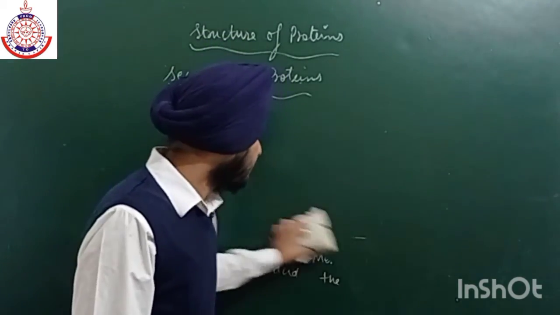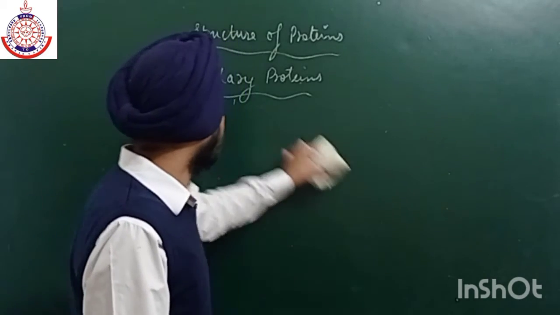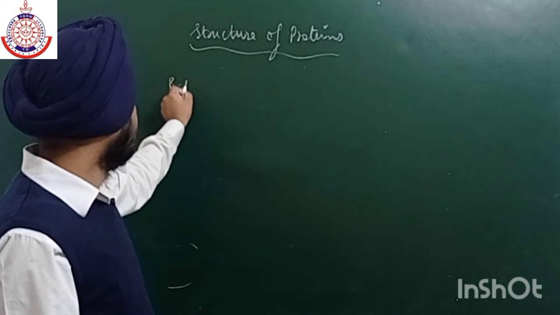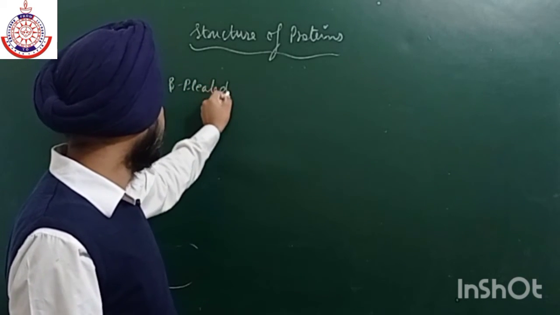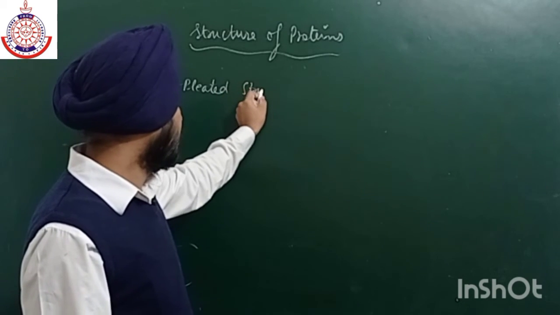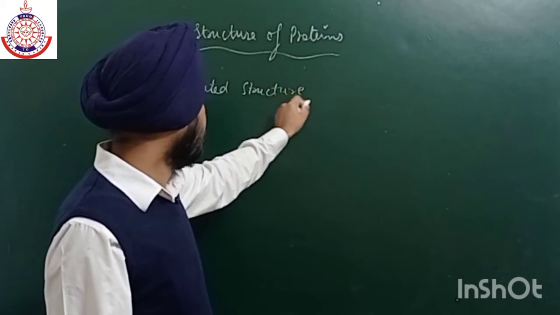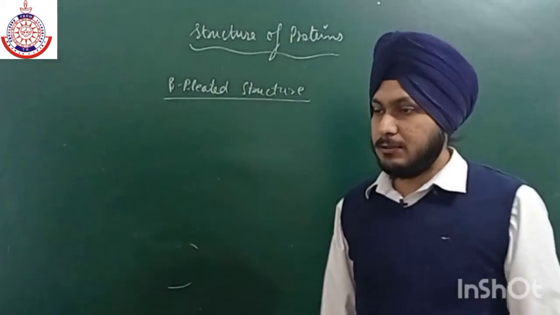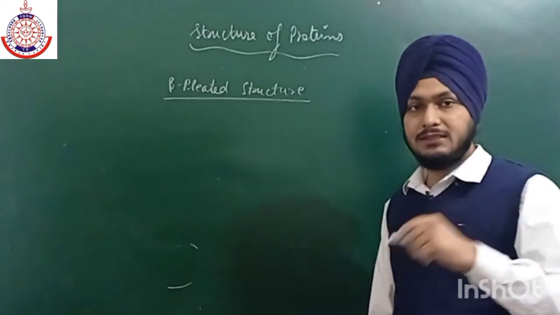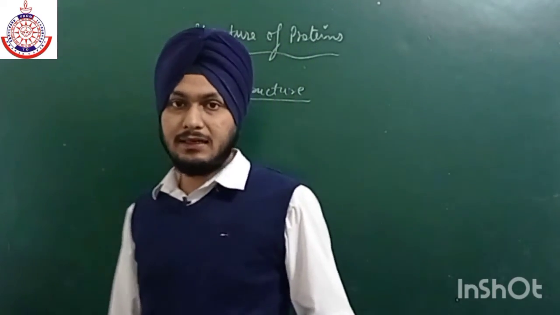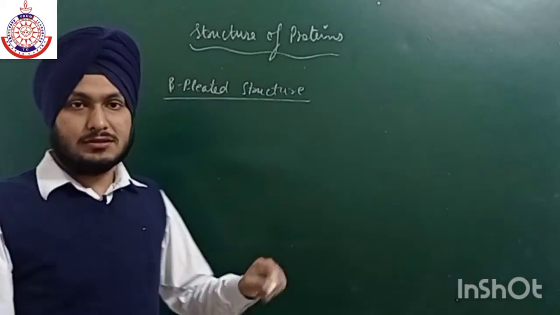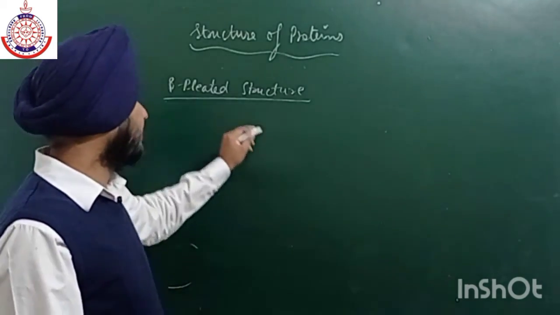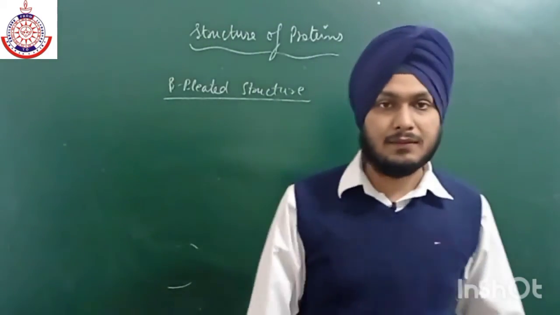In this, a large number of simple polypeptides are arranged in such a way, as in the primary structure we have the straight chain, the simple amino acids. In beta pleated, a large number of primary structures are there.